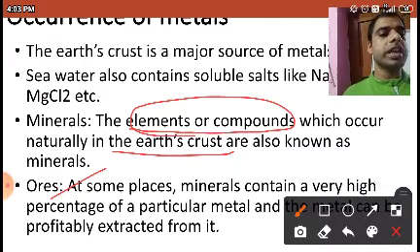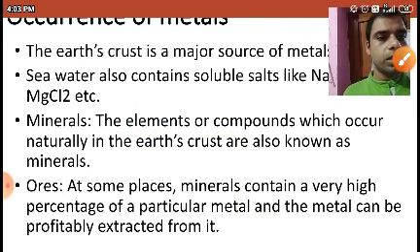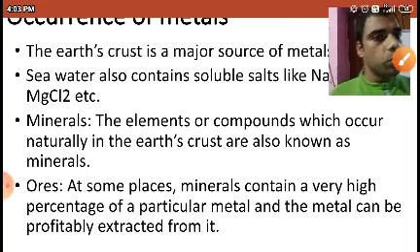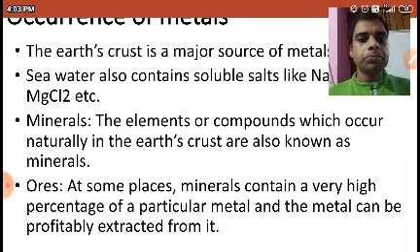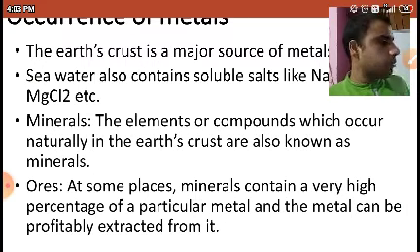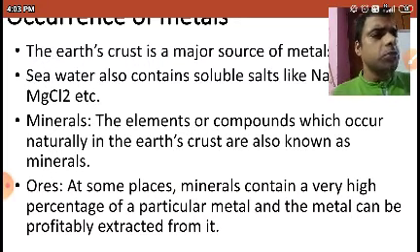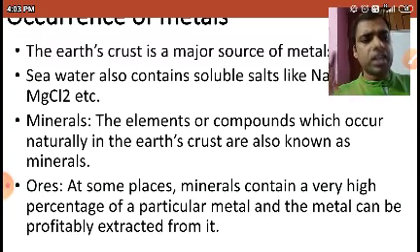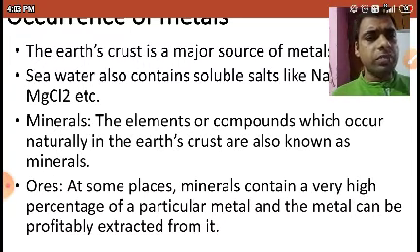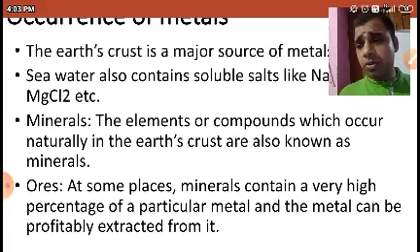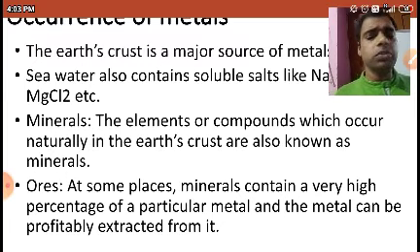So that can be called as ores. That can be only called as ores. Okay? But if you are obtaining from somewhere, if you are having 5 kg of aluminium, 10 kg, 1 ton, okay, I am taking 1 ton of aluminium, and for 1 ton of aluminium the cost may be 1 crore.